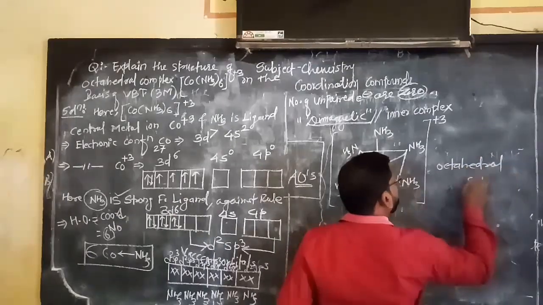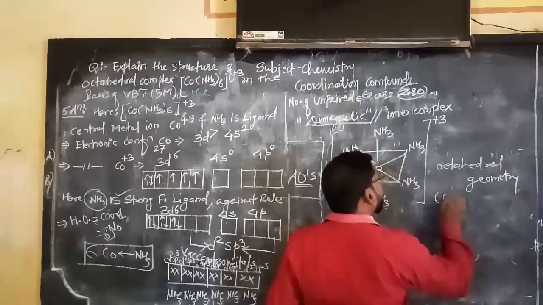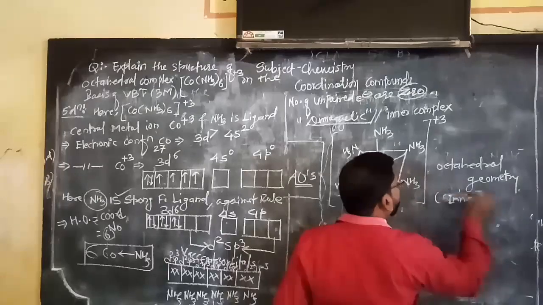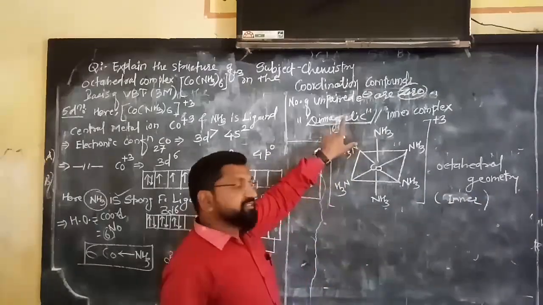So here we can write octahedral geometry. Inner, due to the strong field ammonia ligand. Magnetic nature is diamagnetic.